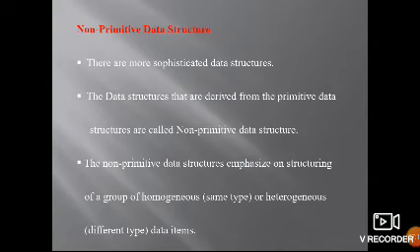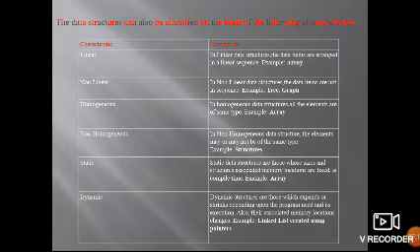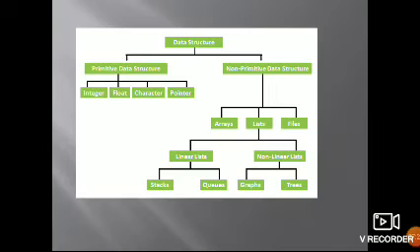What is linear and non-linear, primitive, non-primitive, static? Yes, so these are the main classifications. So what is then data structures? Data structures is nothing but data stored in an organized and efficient manner, which is called data structures.